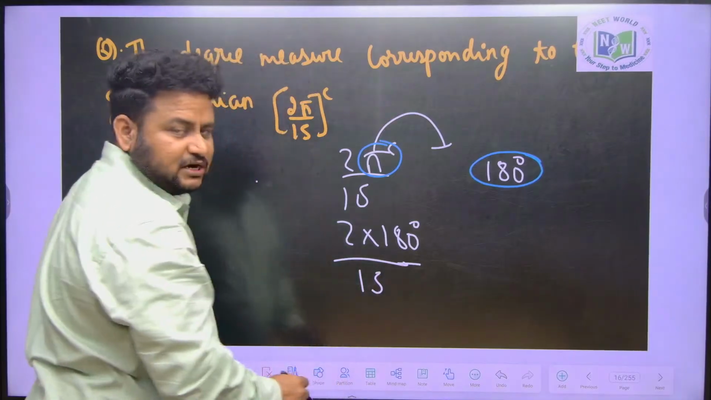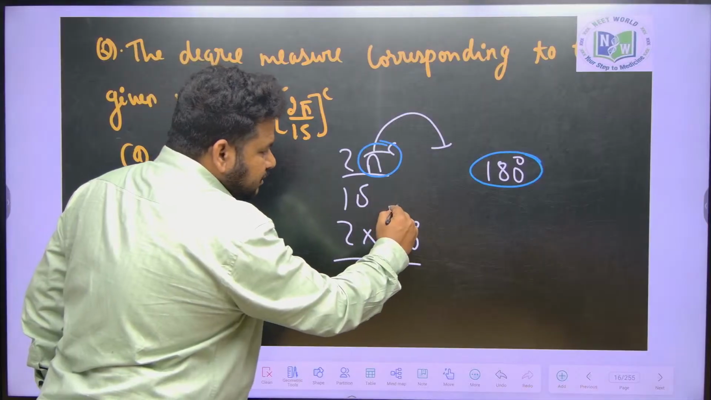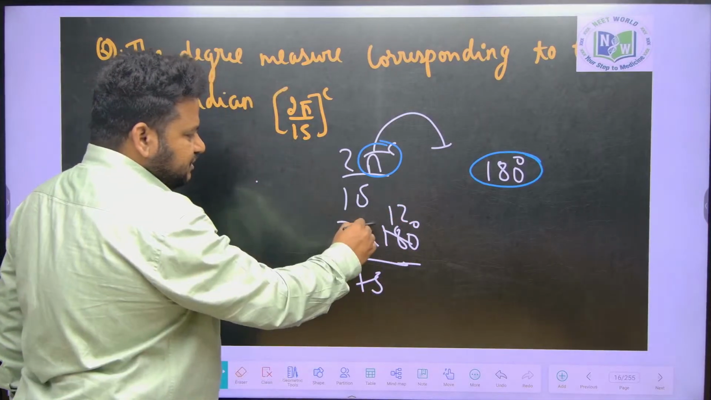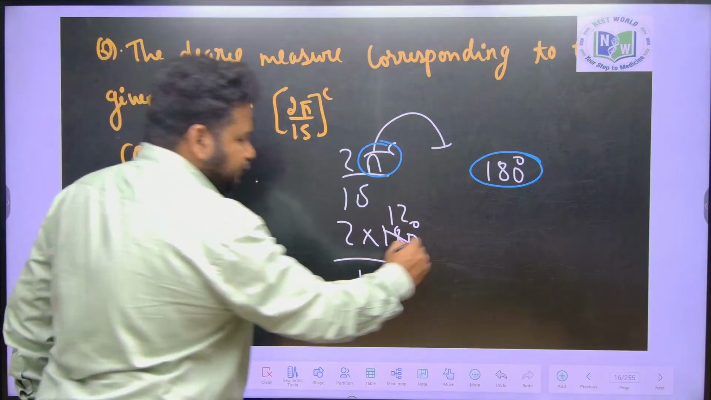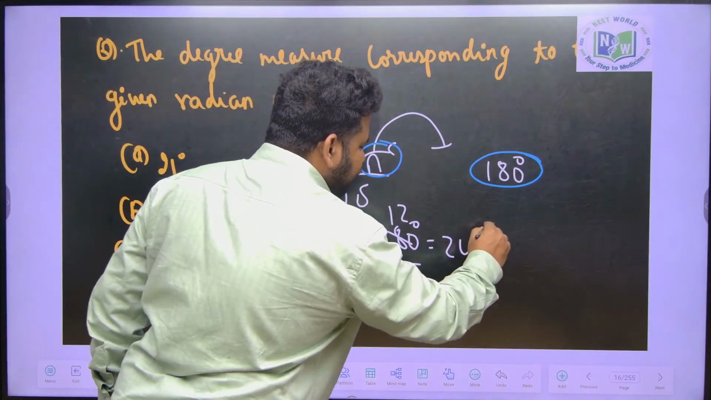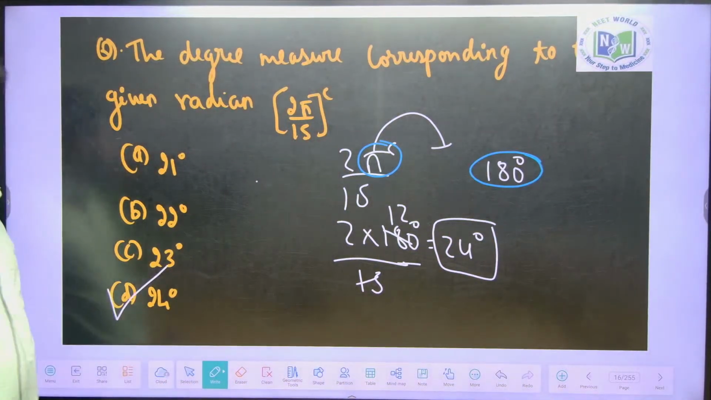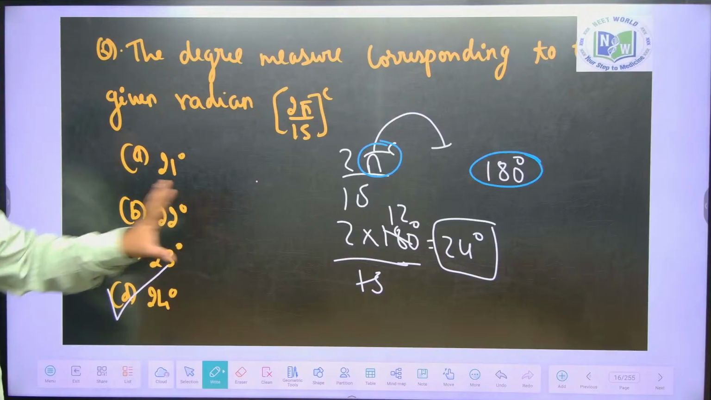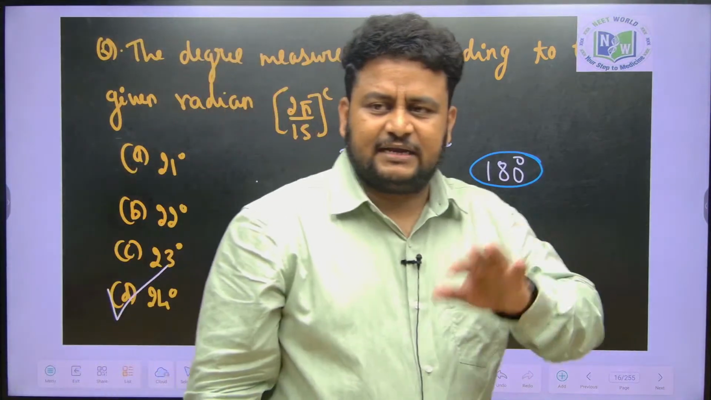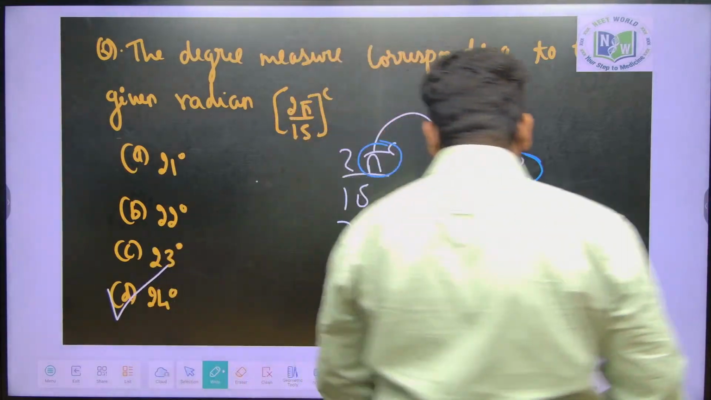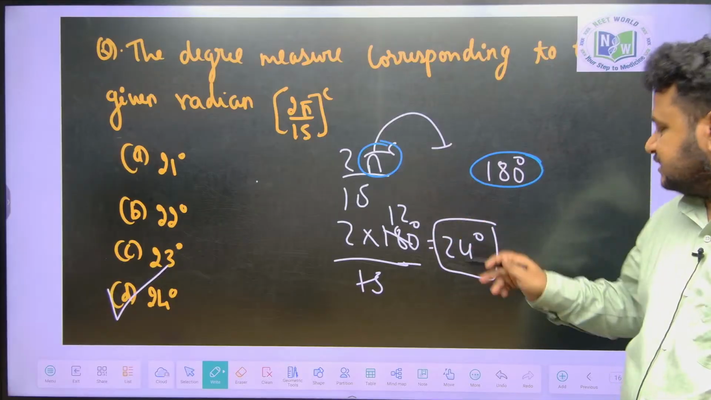So this is what? 15 ones are 15, 15 twos are 30, 15 twelves are 180, 12 twos are 24. That is what we are having, 24 degrees. So we are getting the fourth option, that is 24 degrees. Clear, friends? This is how they will ask a question: convert degrees to radians and radians to degrees. They are asking 2 pi by 15 radians is how many degrees? It is 24 degrees.